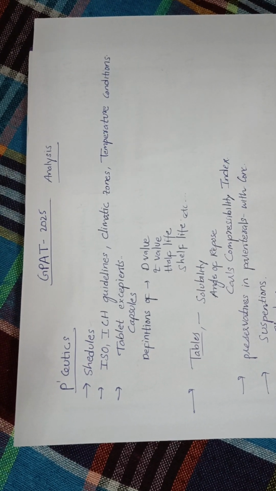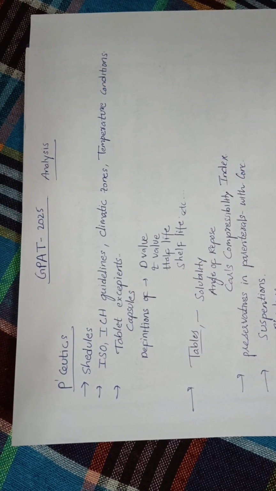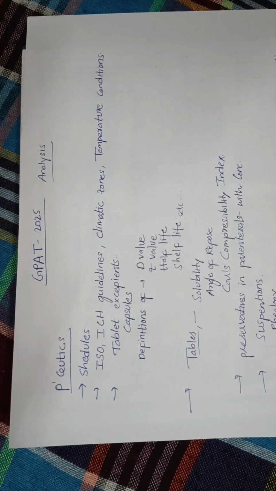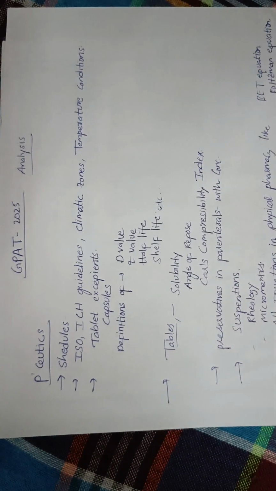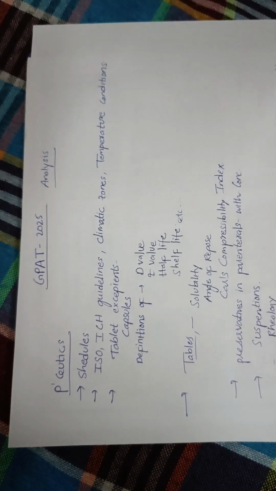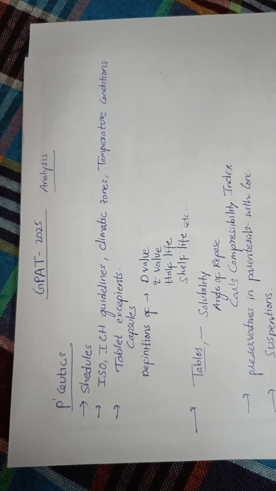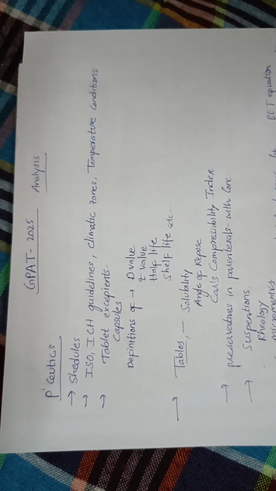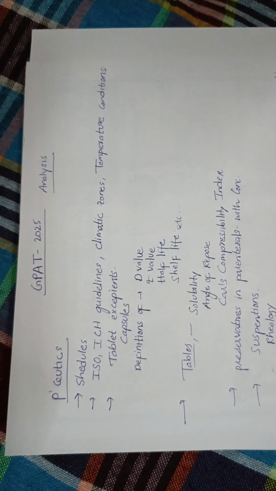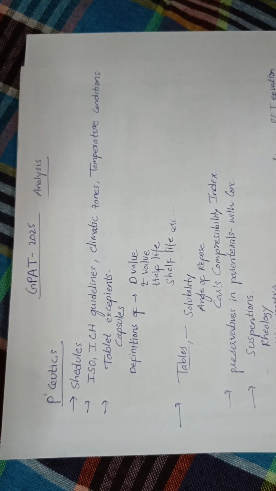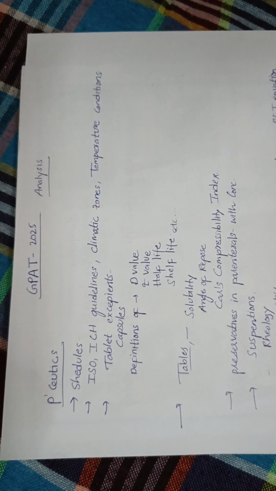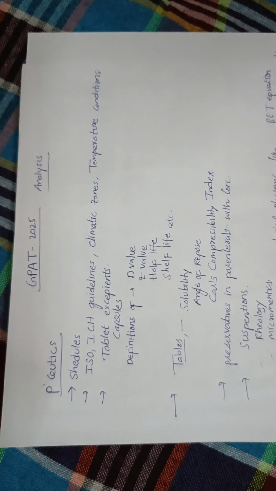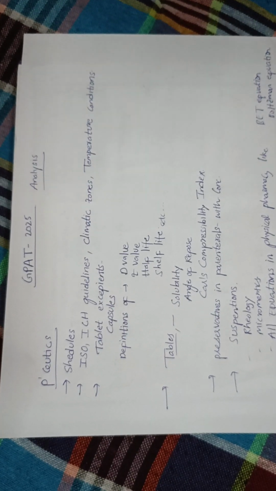Now moving on to the GPAT 2025 question paper analysis. From the statistics part, there were questions from schedules. Every year we have some questions regarding the schedules from the jurisprudence part, so we can expect two questions every year from this part. Along with that, we can have questions from ICH guidelines and ISO, the Q series of ICH guidelines and climatic zones, and the stability temperature conditions like accelerated stability conditions and long term. So we prepared the questions like this.